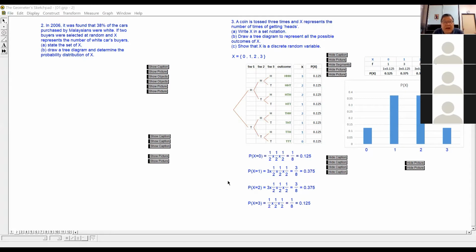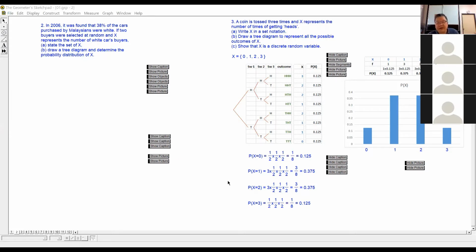Can it be 10 white cars? Can the X be 10? No, right? So can you type inside your chat there and tell me what number can this X be? The discrete random variable X. Can it be 0? Can it be 1? And so on.